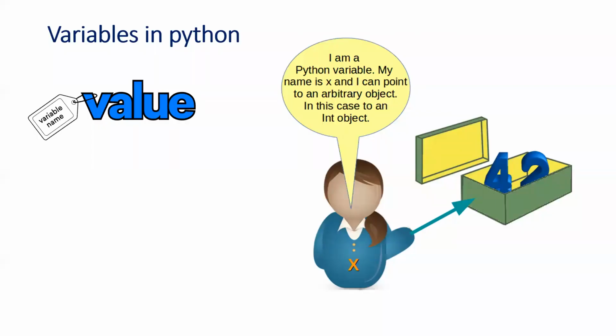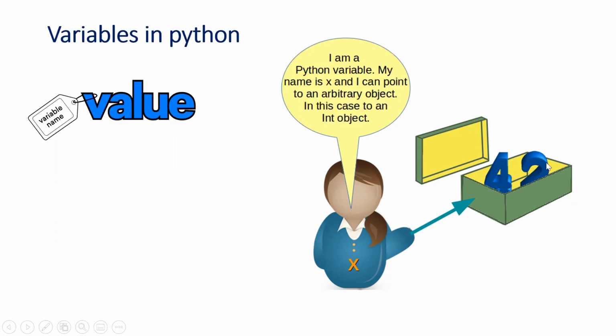Okay. Now, what is a variable? Variable is a named memory location. Every value is associated with a variable name. Like, see here, if x is a variable and it is storing 42.